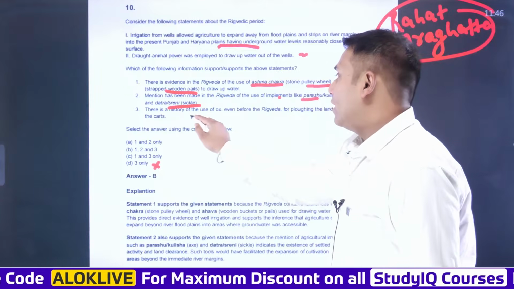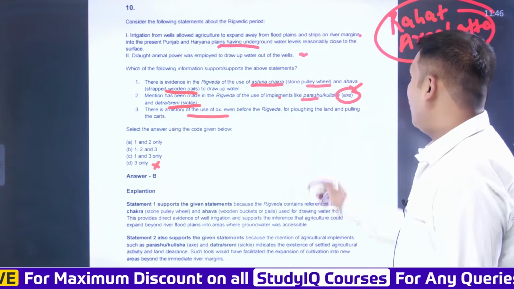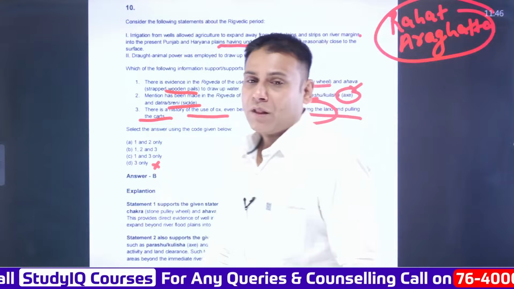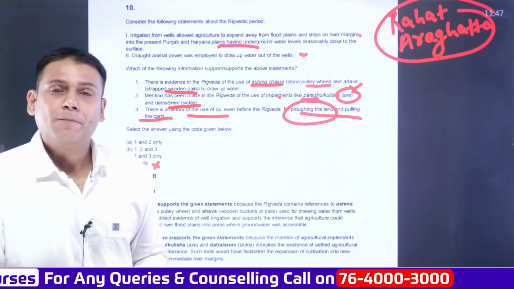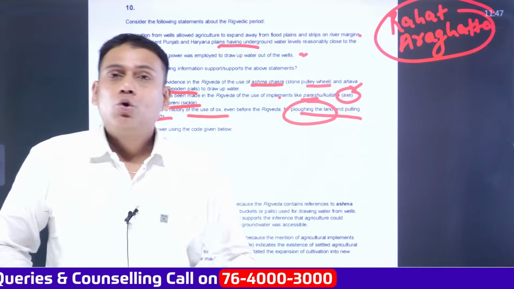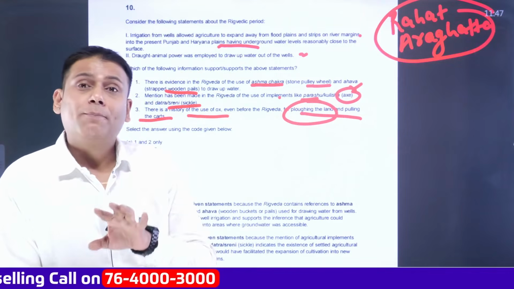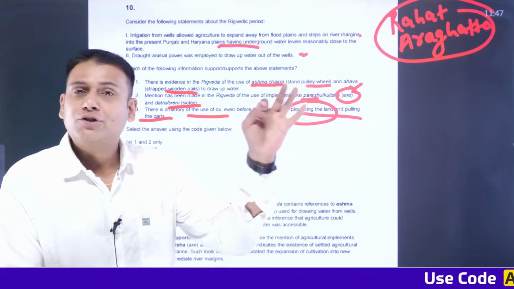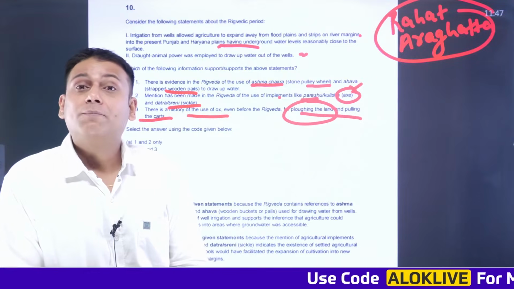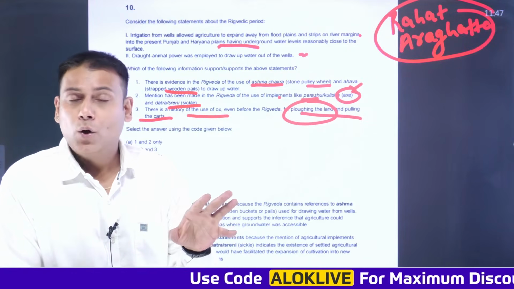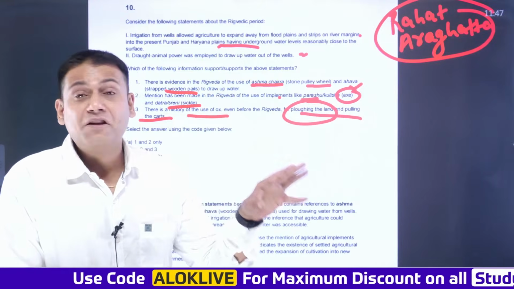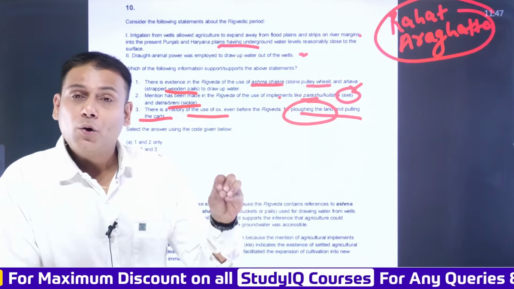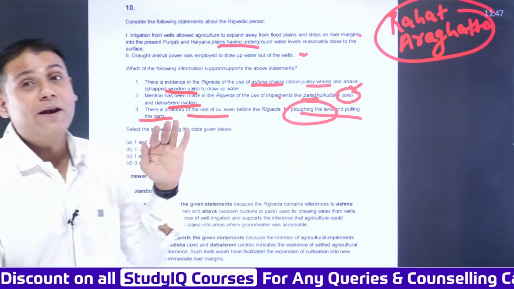Then, there is a history of use of ox even before the Rig Veda for ploughing the land and pulling the carts. Now the question here is ploughing the land. If we study the Indus Valley civilization, it is said that there were two major sites which exhibited Proto-Harappan and Harappan cultural phase both. One site was Kalibangan, which is located in Rajasthan, and the second site was Banavali, which is located in Haryana. Okay? And at both these sites, the fields were ploughed before sowing the seeds. So ploughing of the field was one of the activities prior to the Vedic period as well.